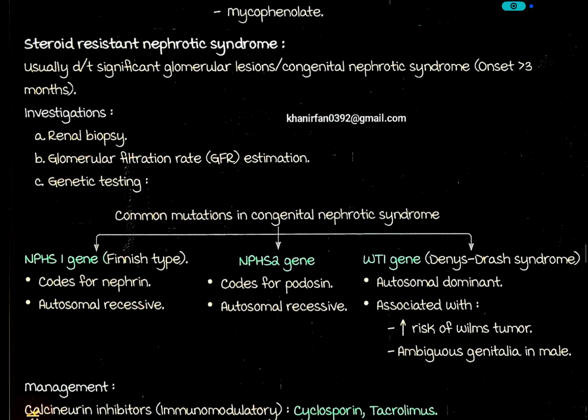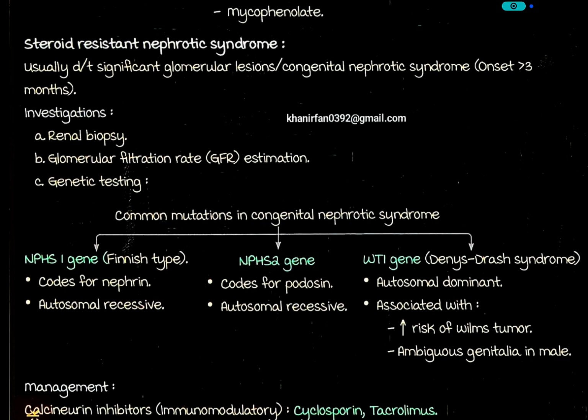Now steroid resistant nephrotic syndrome. Nephrotic syndrome, what is the hallmark? Proteinuria, 3 plus or 4 plus on urine dipstick and protein creatinine ratio more than 2. It is usually due to significant glomerular lesions and congenital nephrotic syndromes, and onset is after 3 months. So that is your steroid resistant.